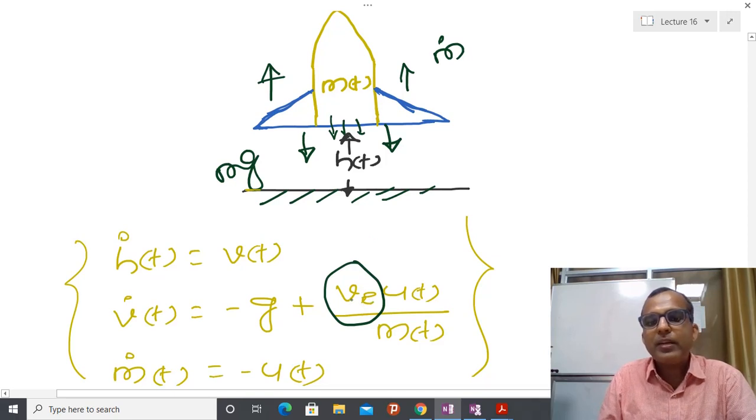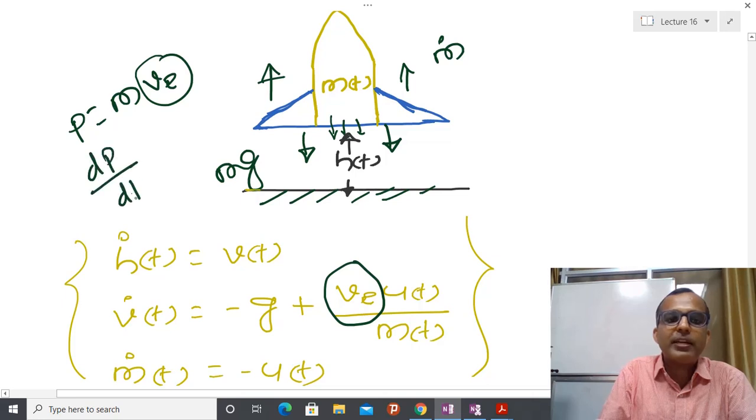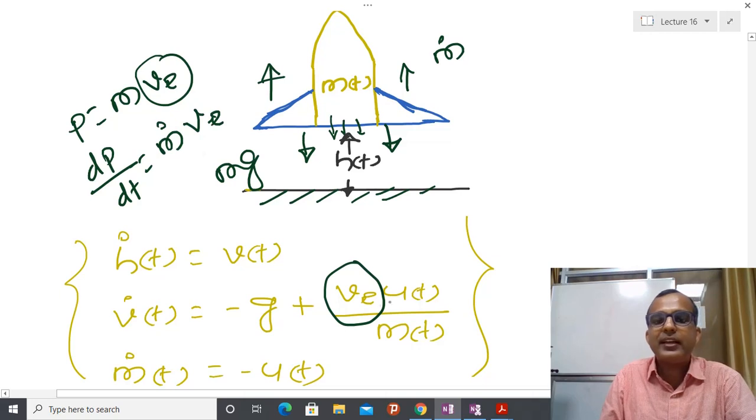And if you multiply ve and m, actually I have momentum. So momentum p is m times v, and v I am assuming constant, then rate of change of momentum equals force, so that is m dot into ve. Due to that reason I have written this expression, and force is basically m v dot, that is due to Newton's second law, F equal to ma. So the same kind of thing I have applied here.